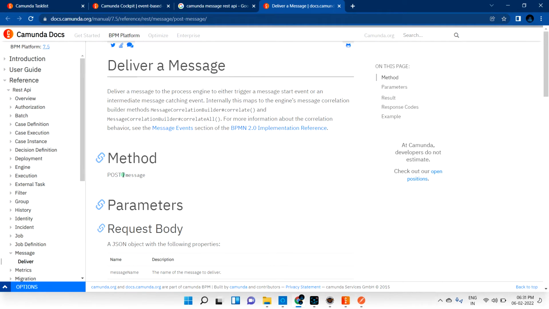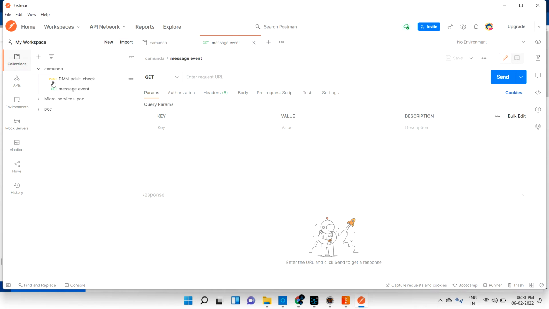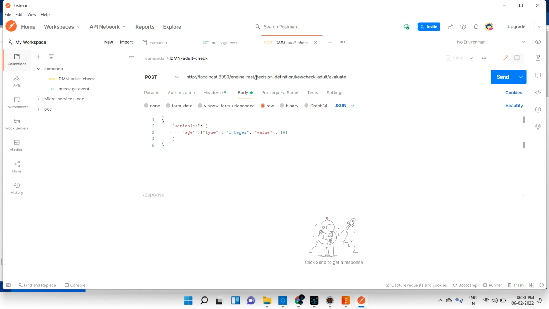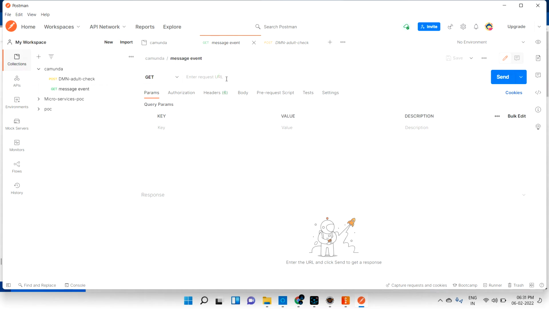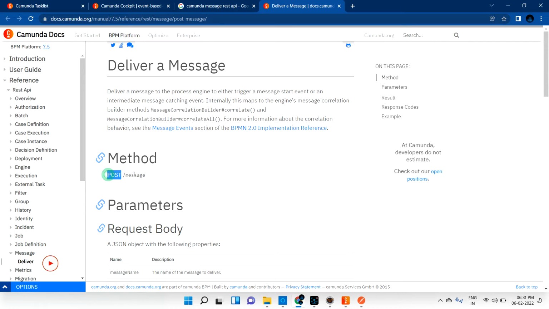What is the URL they are giving? Message. So what is our base URL basically? The engine rest is the base URL, right? I'm just copying and pasting from other places. So this is our base URL, and from that you need to append the message. As this is a post call, you can see in the documentation they clearly say this is a post API.